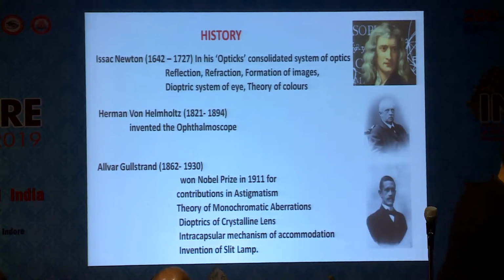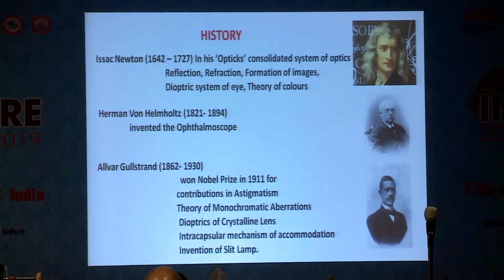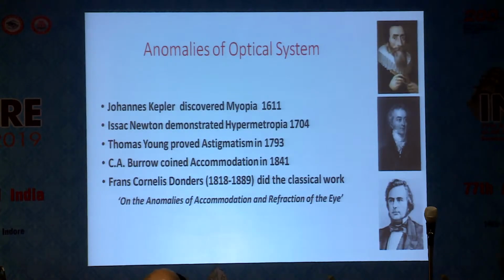Then in 1821, Hermann von Helmholtz invented the ophthalmoscope. Later, Alvar Gullstrand, 1862 to 1930, won the Nobel Prize in 1911 for contributions on astigmatism, the theory of monochromatic aberrations, dioptrics of the crystalline lens, and the intracapsular mechanism of accommodation, and he also invented the slit lamp. Anomalies of the optical system.